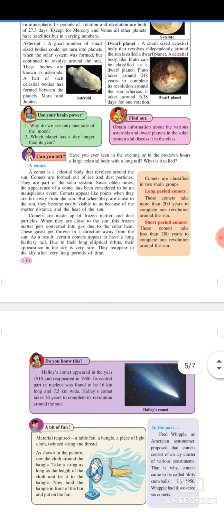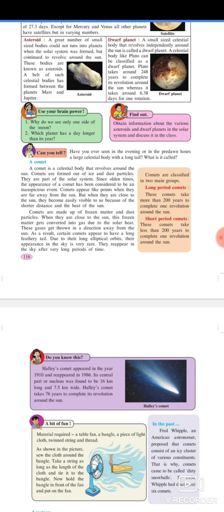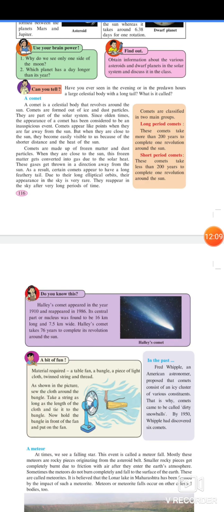A comet. A comet is a celestial body that revolves around the sun. Comets are formed out of ice and dust particles. They are part of the solar system. Since olden times, the appearance of a comet has been considered an inauspicious event. Comets appear like a point when they are far away from the sun, but when they are close to the sun, they become easily visible to us because of the shorter distance and the heat of the sun.